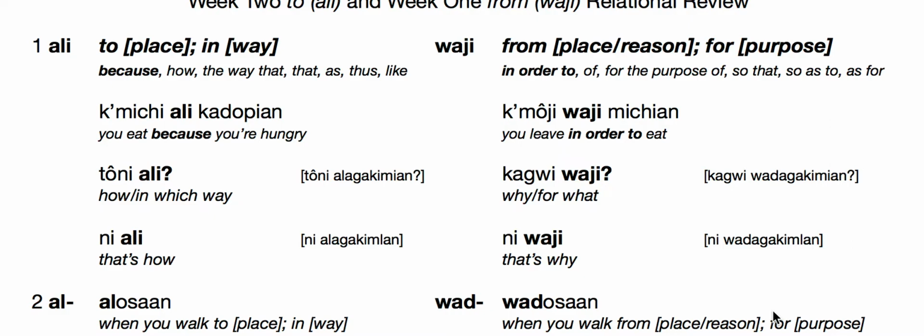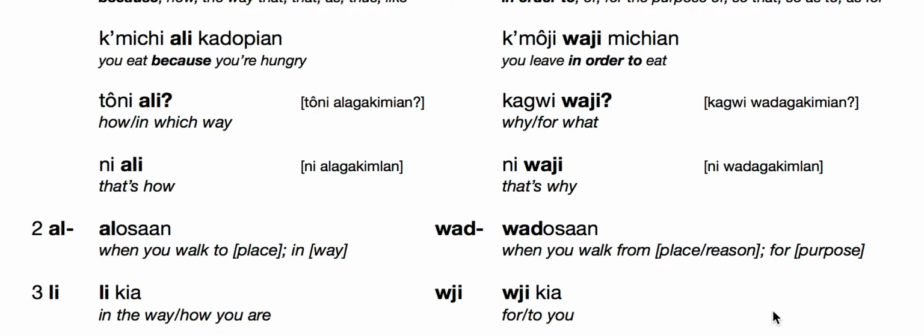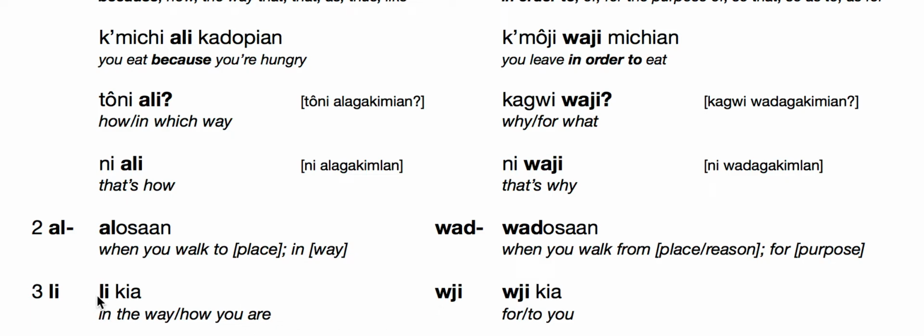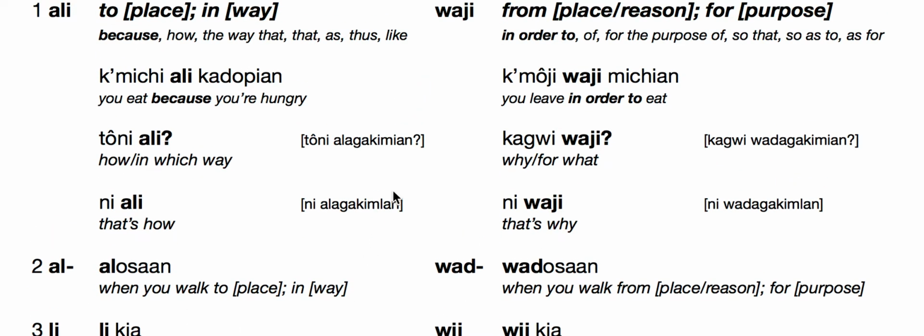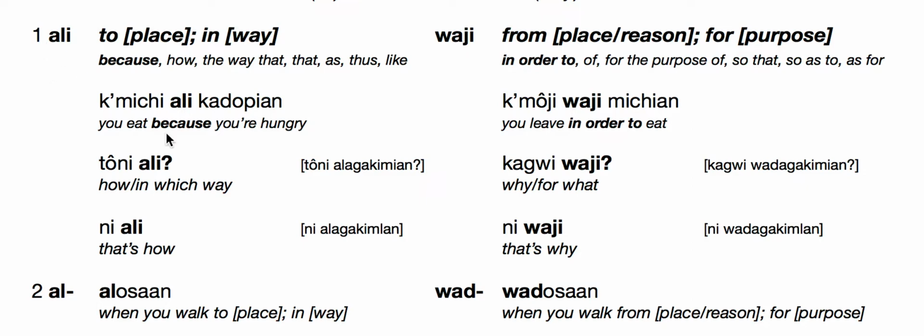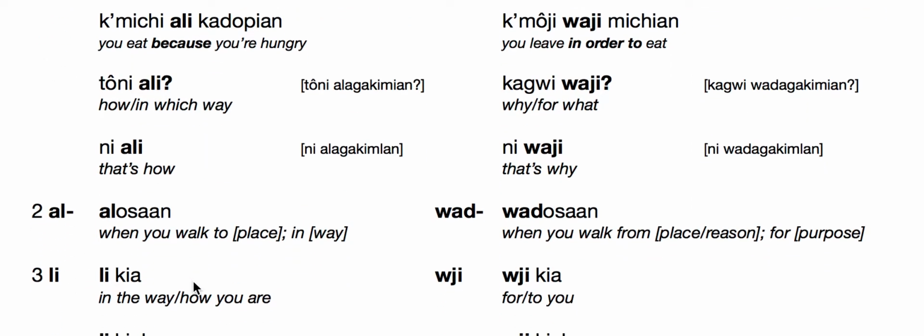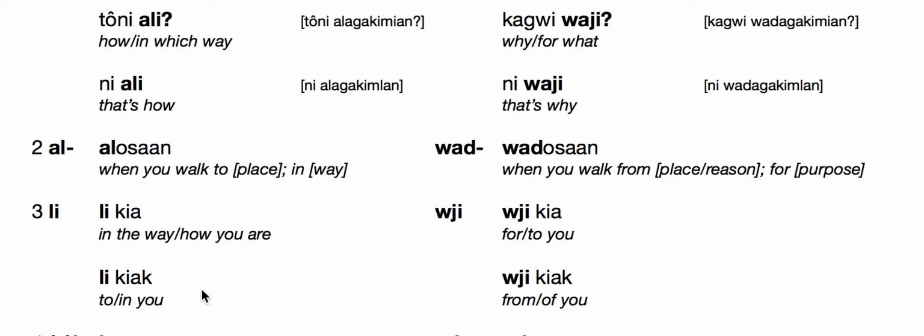Our third example of how ali is going to appear in relation to udzi, we have li. So wadzi can become udzi, ali can also be li. Here are some example usages of li. We have li kia, in the way or how you are. In the way you are or how you are, li kia. We could also say this aligian as one verb, as our more advanced students saw. But here we see li used on its own with kia.